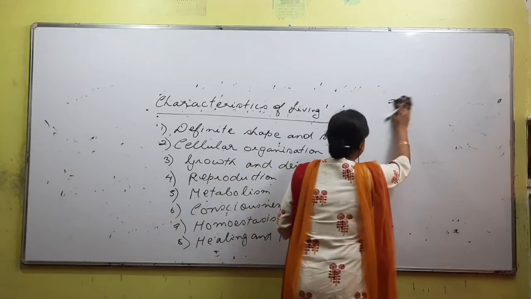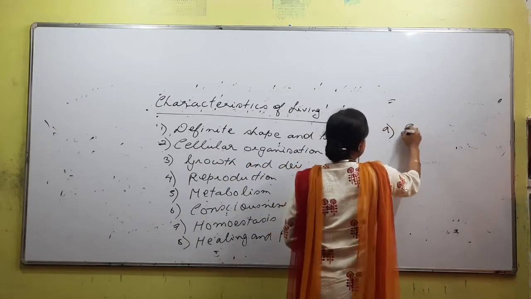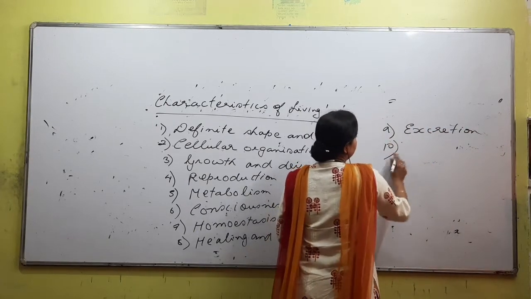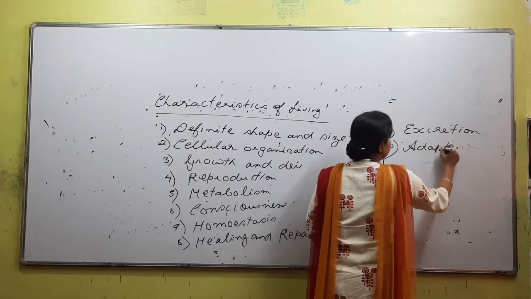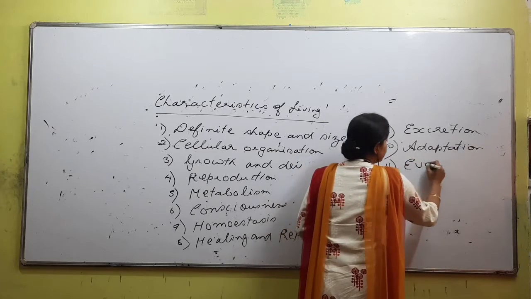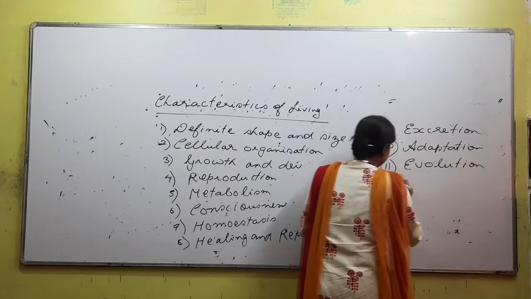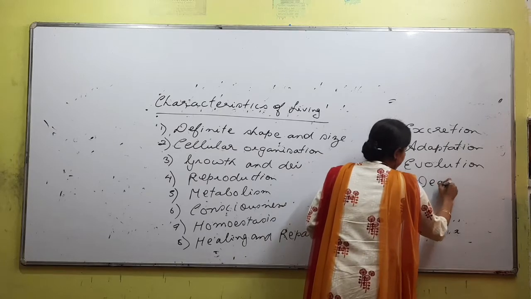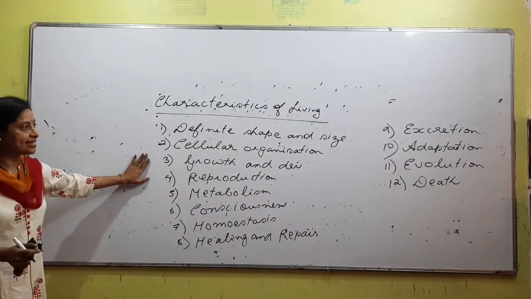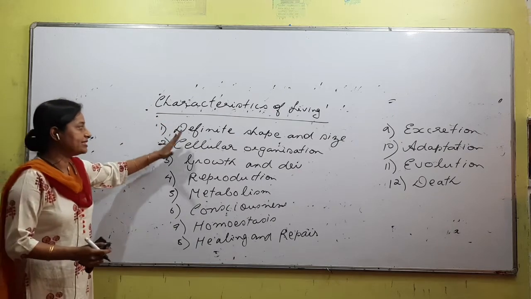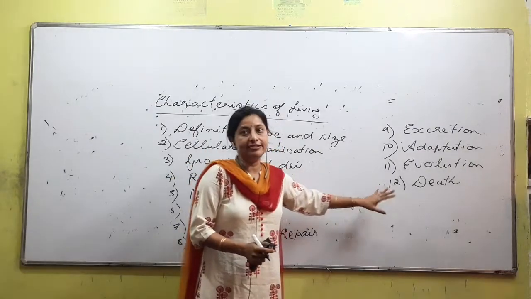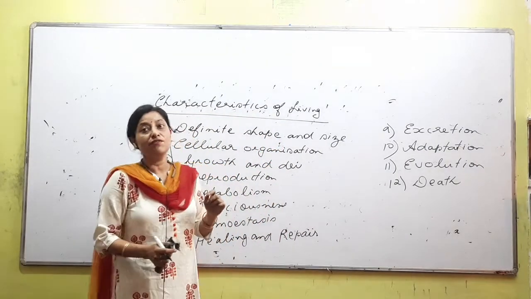Next we have excretion, adaptation, evolution and death. So if you are talking about the characteristics of living, these are some of the characteristics of living: definite shape and size, cellular organization, growth and development. So almost 11-12 characters are generally taken as the specific characters of living.